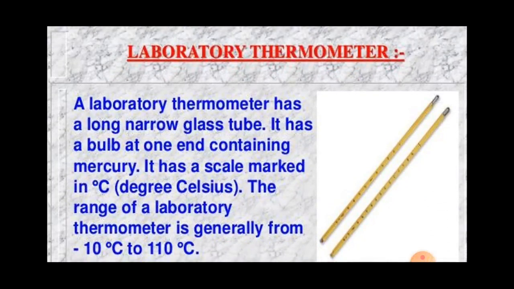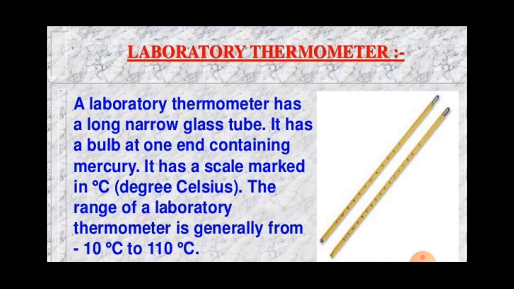A thermometer is a device for measuring the temperature of an object, and there are two common types of thermometers. The first one is the laboratory thermometer and the second is the clinical thermometer. Both these thermometers are based on the Celsius scale of temperature.